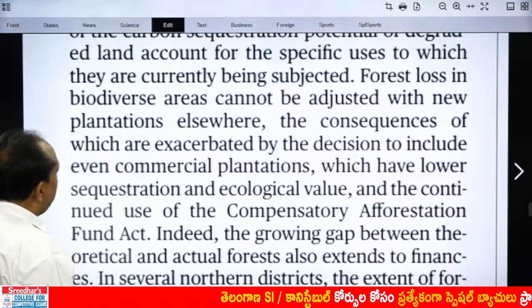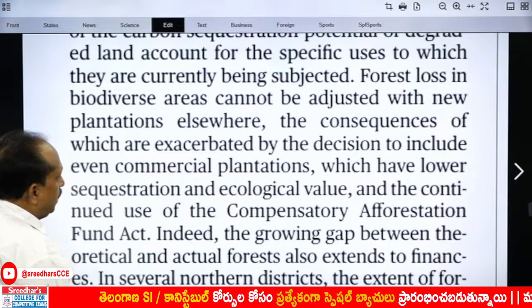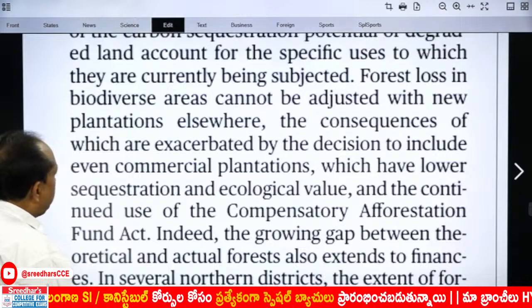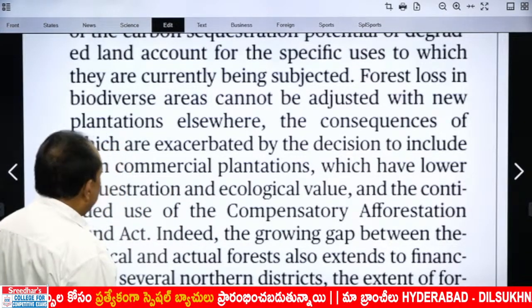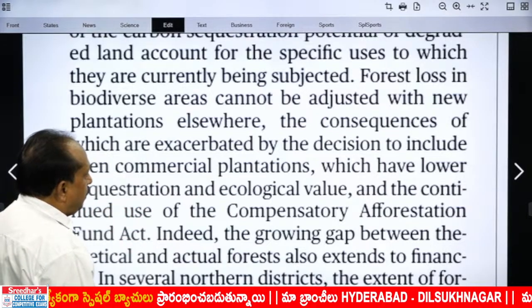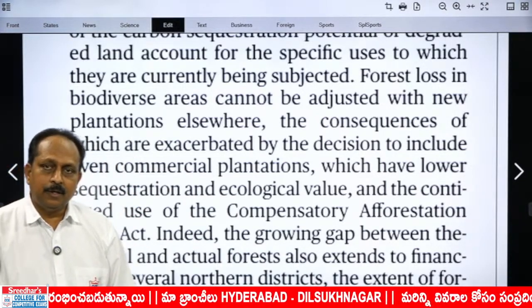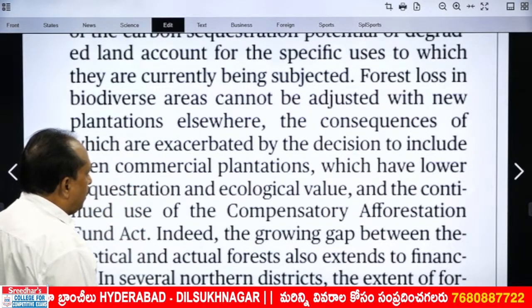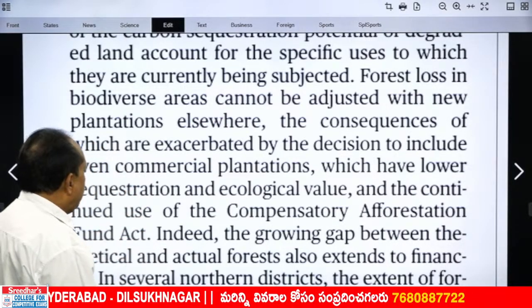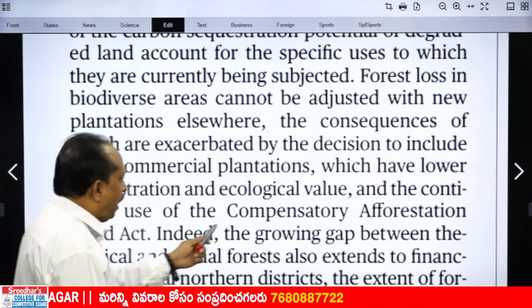The sentence talks about the same. Forest loss in biodiverse areas cannot be adjusted with new plantations elsewhere, the consequences of which are exacerbated. The impact of that is worsened by the decision to include even commercial plantations. The government wants to include commercial plantations under the term forests, which have lower sequestration and ecological value.